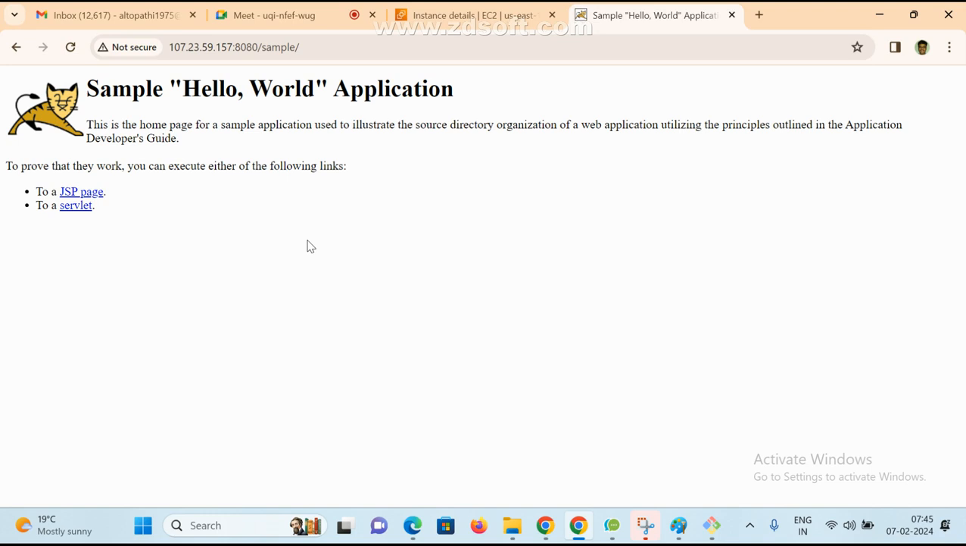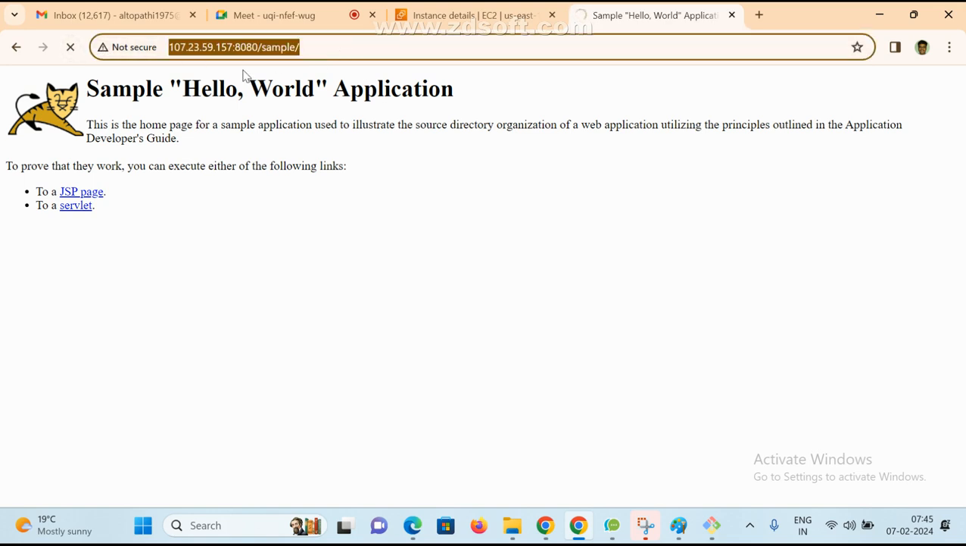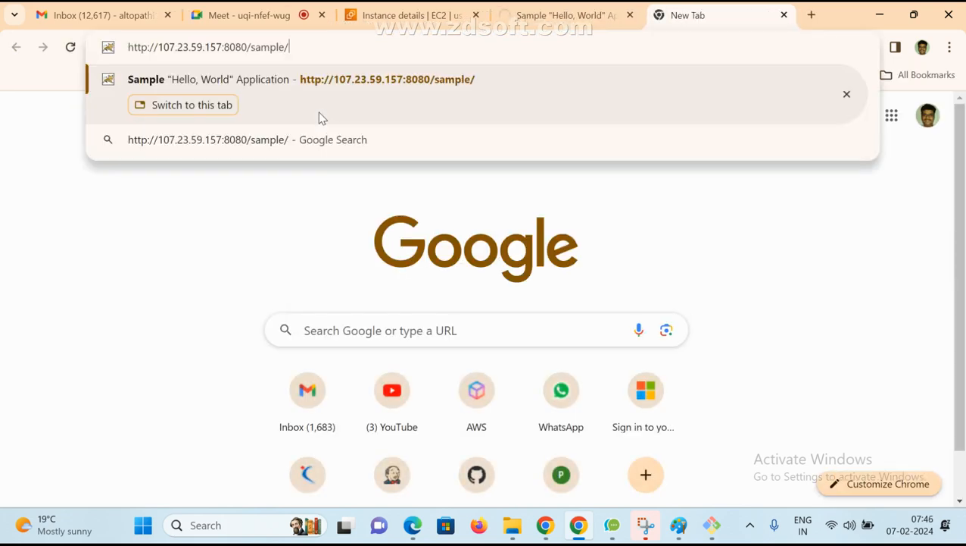Just assume the container is deleted, unfortunately. Now can you access the application? Yes or no? No, sir. No, 100% we cannot access. How to overcome? But here there is one container, right?